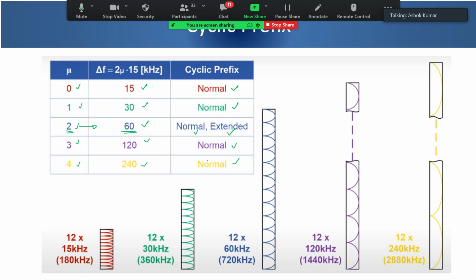Even in FR1, if you use it for a very, very small cell, then extended cyclic prefix may not be required. But generally in FR1, we'll be using it for more coverage compared to millimeter wave. So in that case, you will require the extended cyclic prefix, otherwise there will be inter-symbol interference.